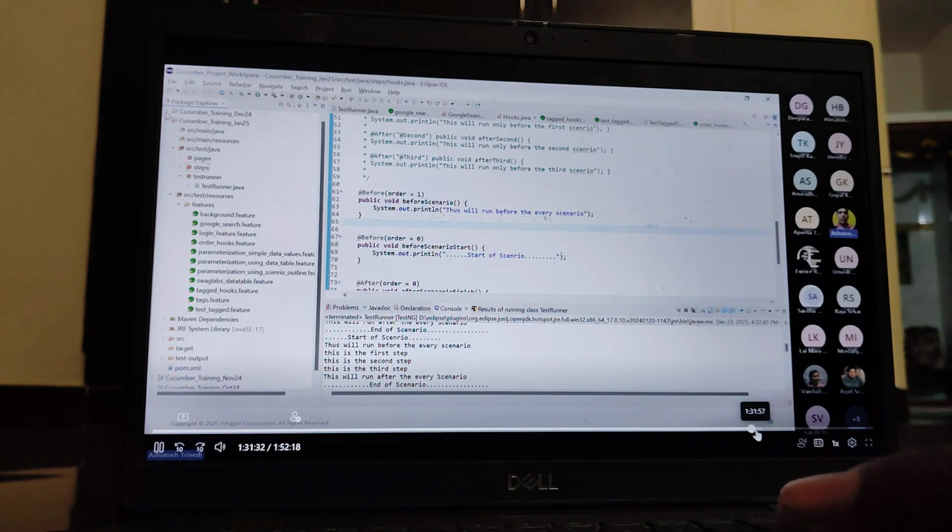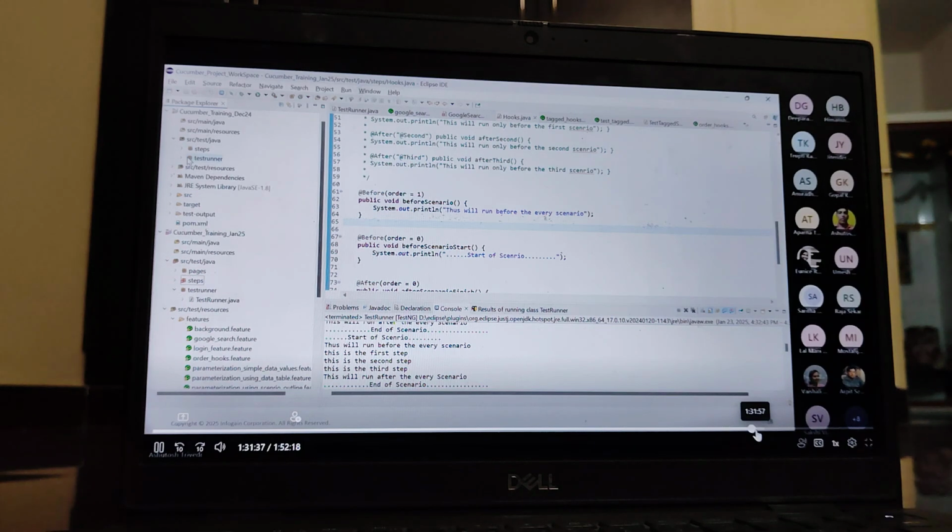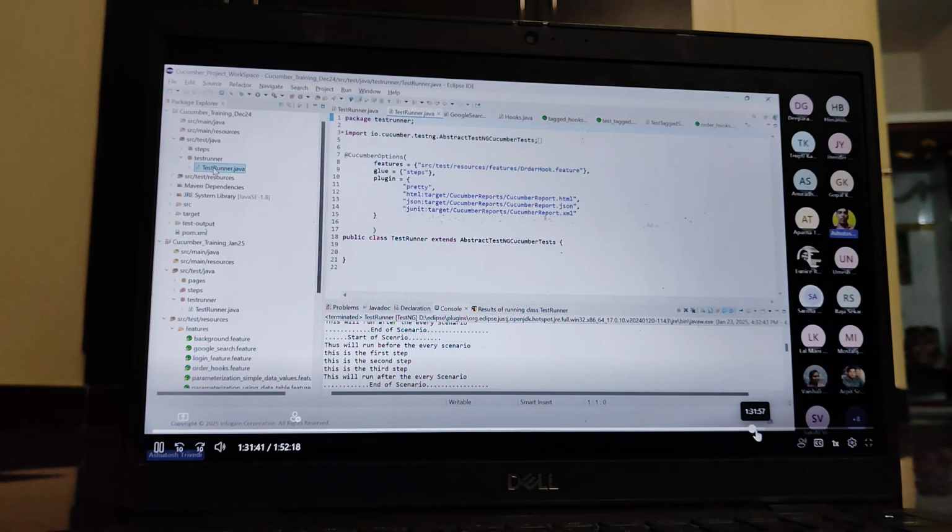So you can generate the report also. If you want to generate the report, let's understand how you can do it. In which format you require the report, you need to tell.